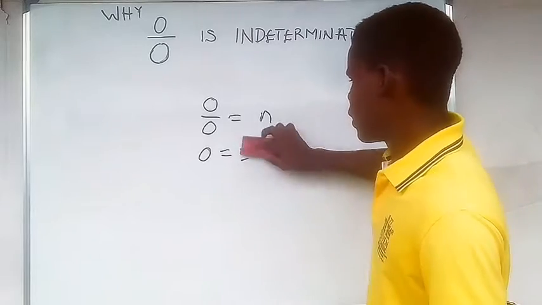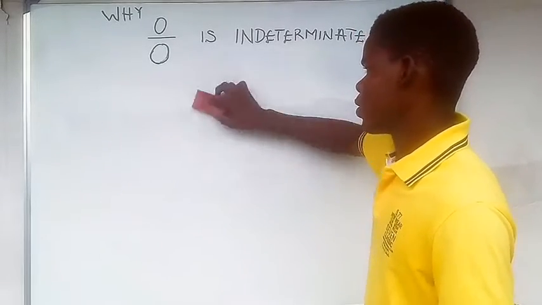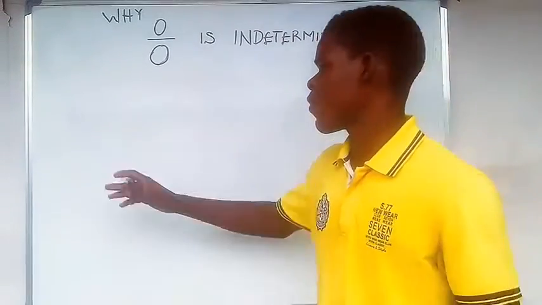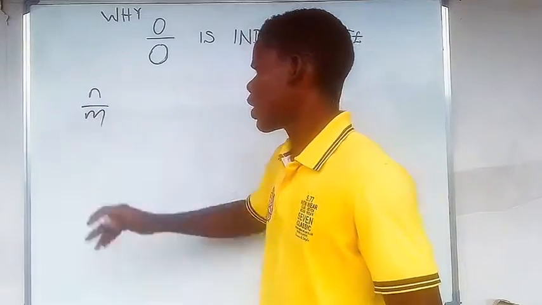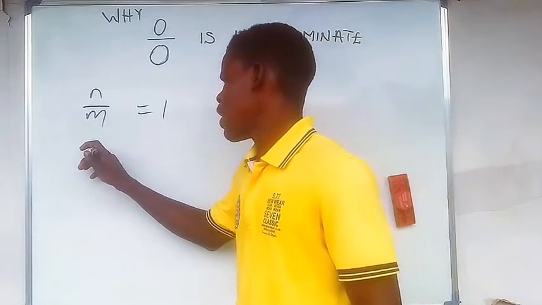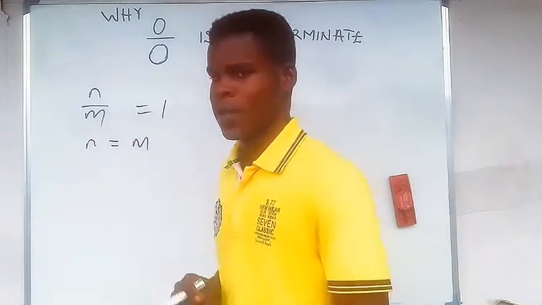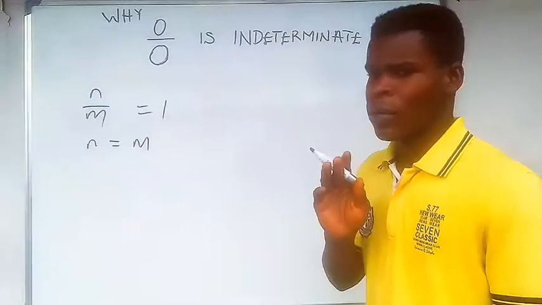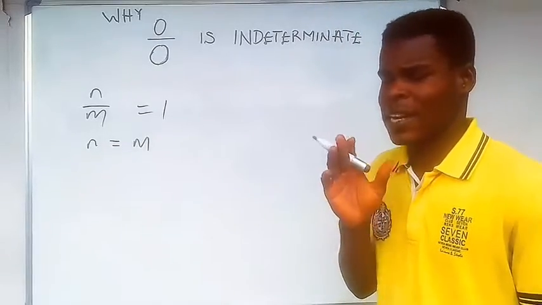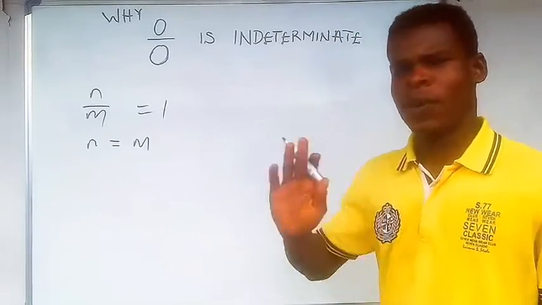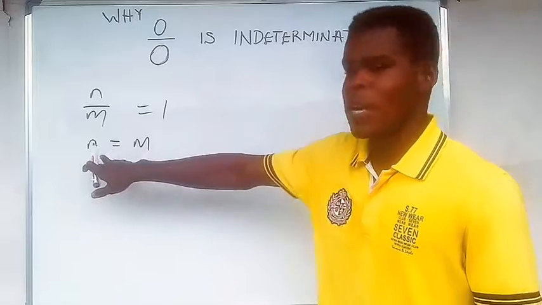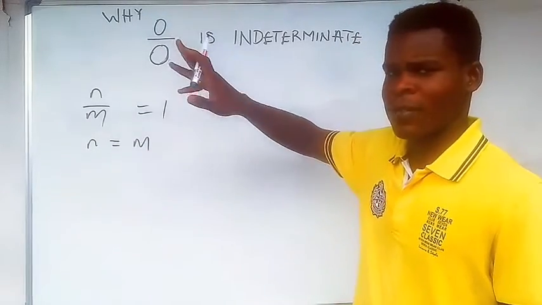Now, great. I want to show us, like I said, a different analysis on this, which I believe you've not heard of before, but it always exists. You observe that when we have a fraction, let's say n over m, this fraction will be equal to 1 if and only if n is equal to m. Understand that? And take note that n and m should not be 0. But let's forget about the restriction of n and m being 0. If n and m are 0, like I said, if m is equal to n, it should be 1.